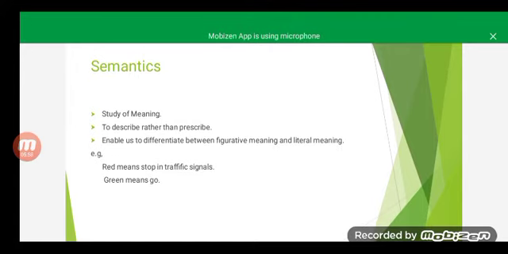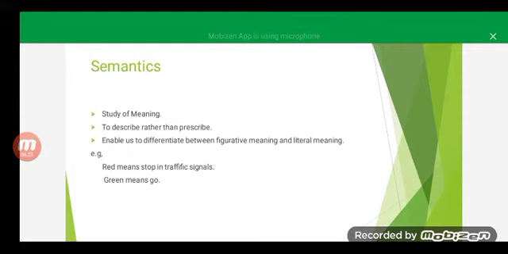The fourth category of the grammar is semantics. In semantics we study the meaning. Here we describe the word rather than prescribe, and we differentiate between the figurative meaning and literal meaning. That is, what the literal meaning of the word is and what the word means here. So this thing we study under semantics.